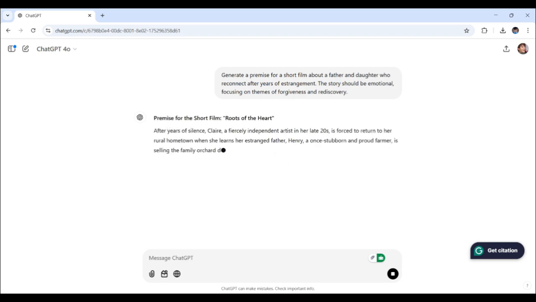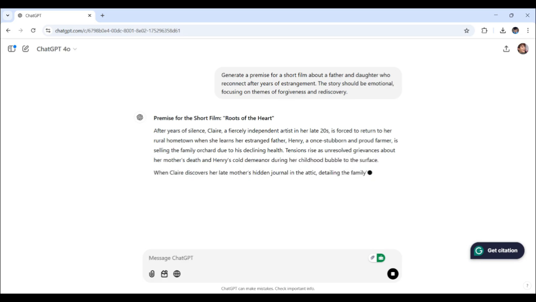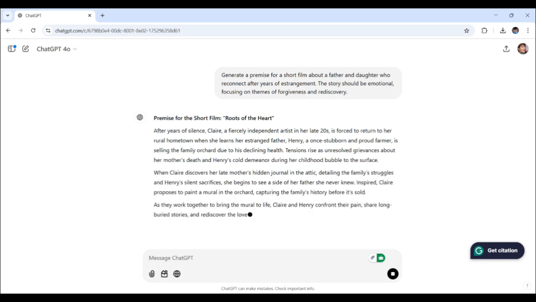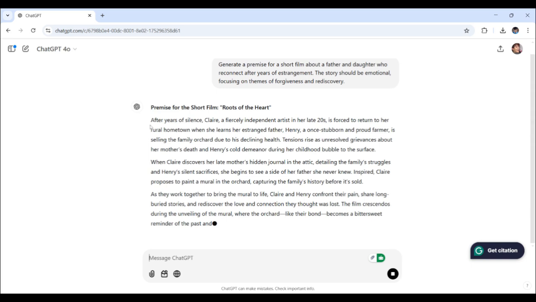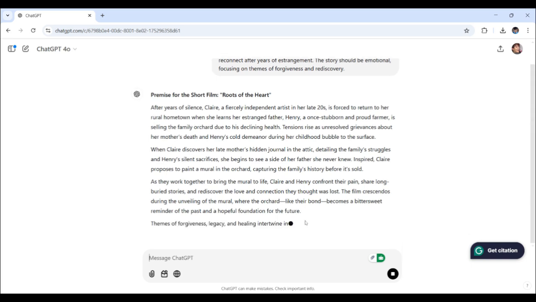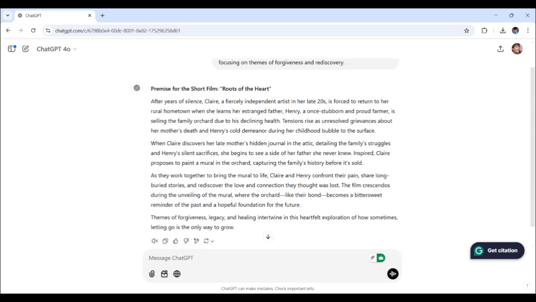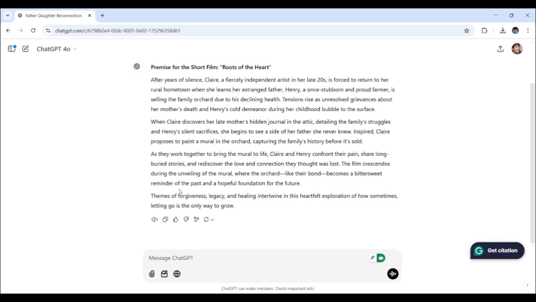Okay, so the title ChatGPT has given us right here is called Roots of the Heart. Here is the premise right here, given a lot more context. There's also themes. Okay, so let's read how it came up with it.